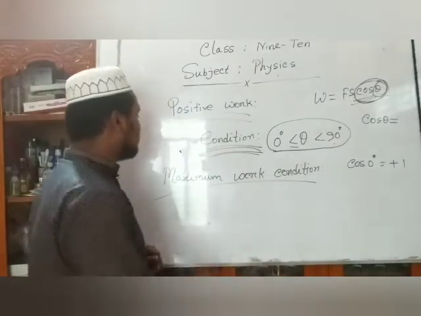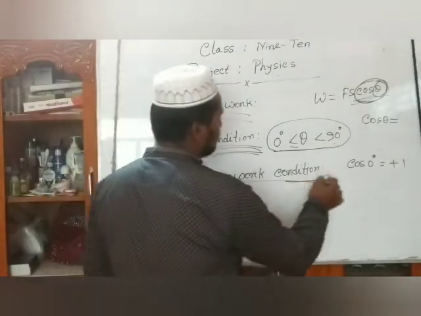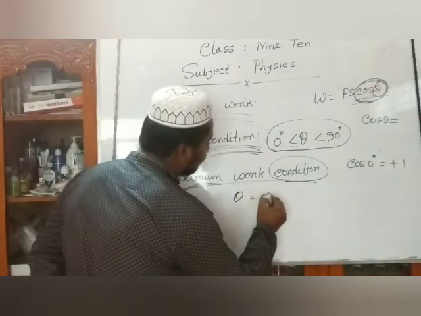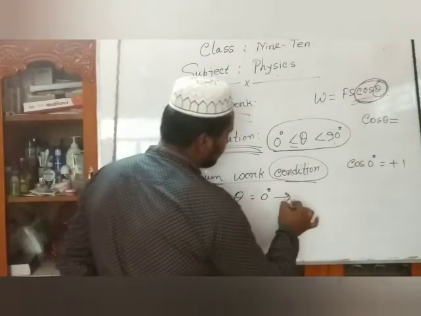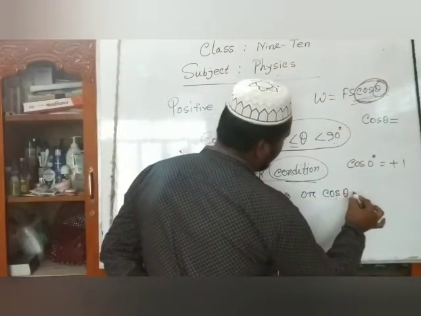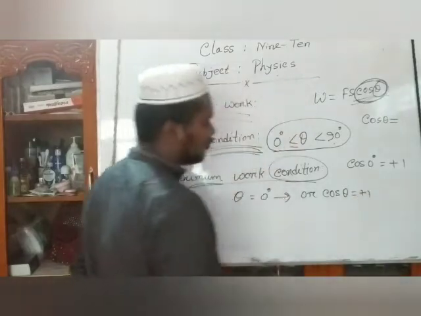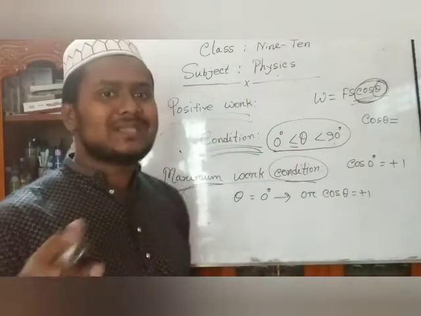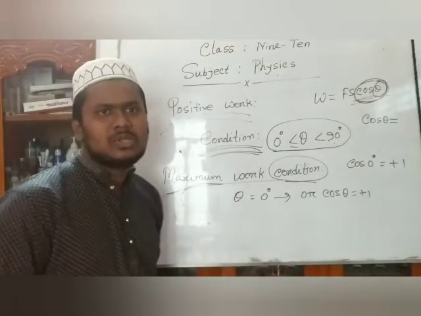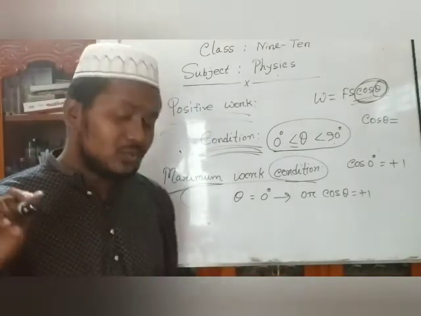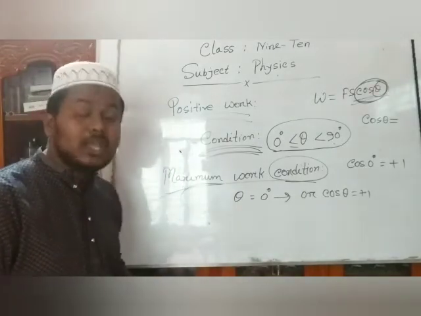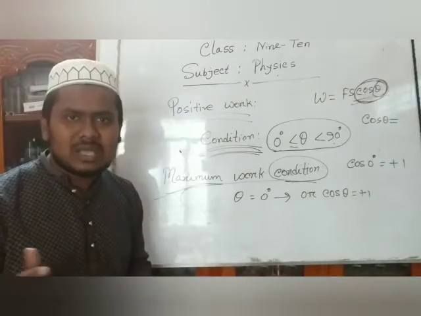So we say that the maximum work condition is the angle theta equal to 0 degrees, or cos theta equal to plus 1. Dear students, this is the condition of maximum work. I think you understand my lecture. So dear students, now we say the negative work.